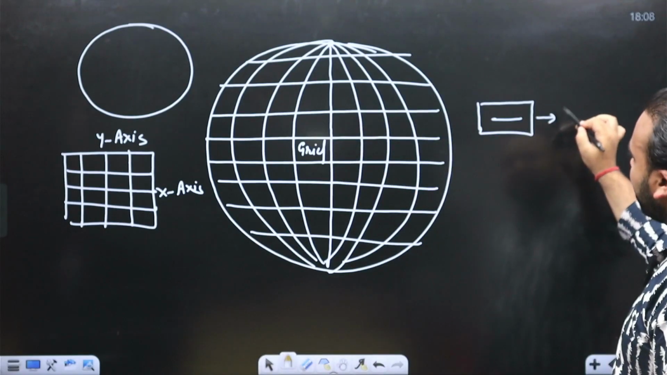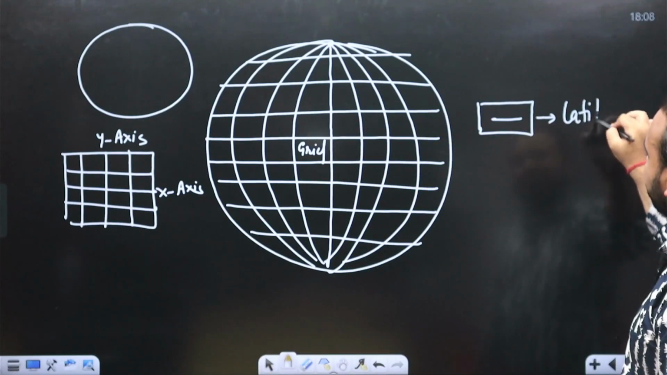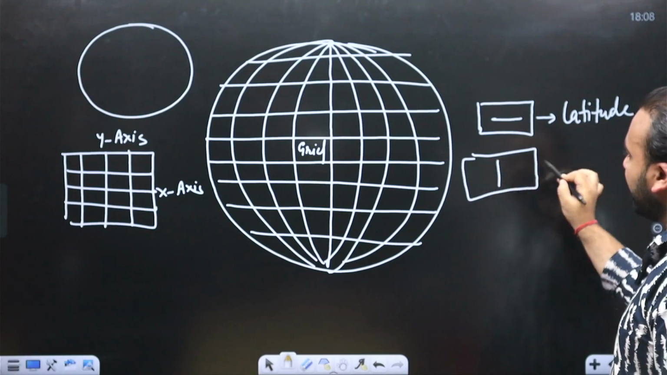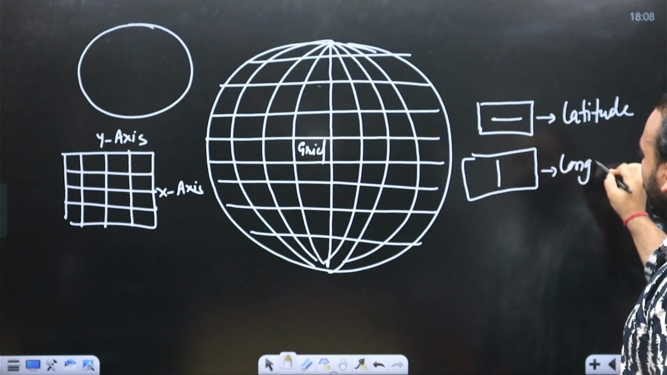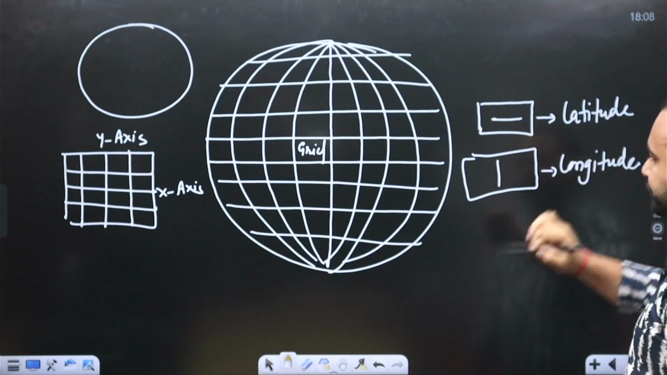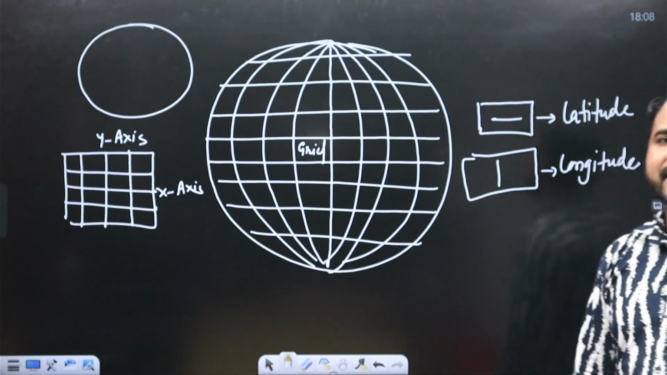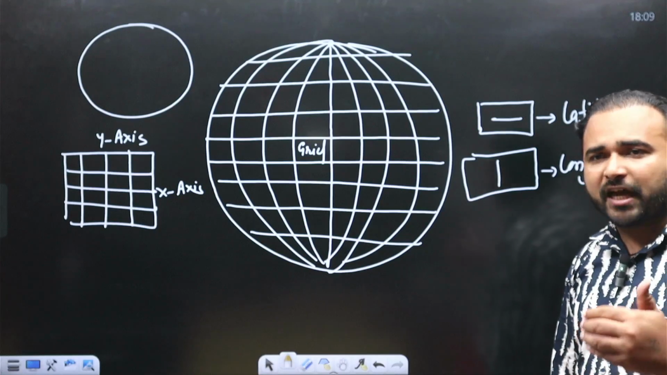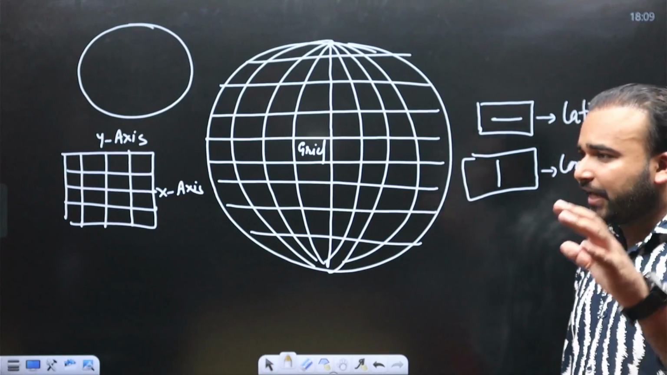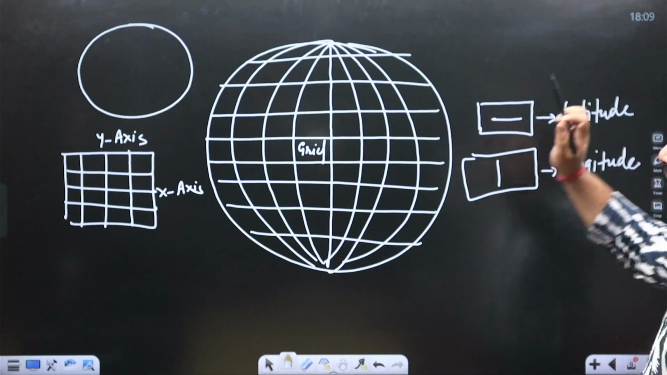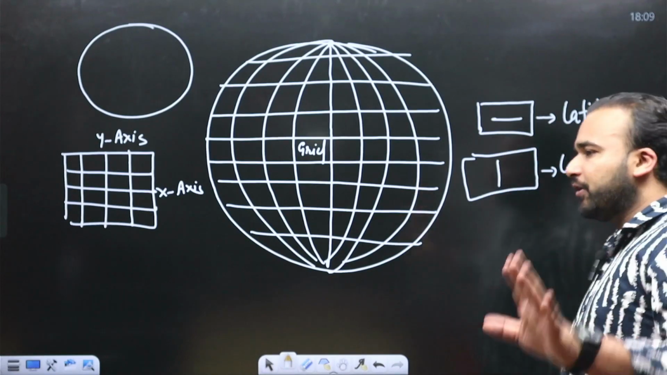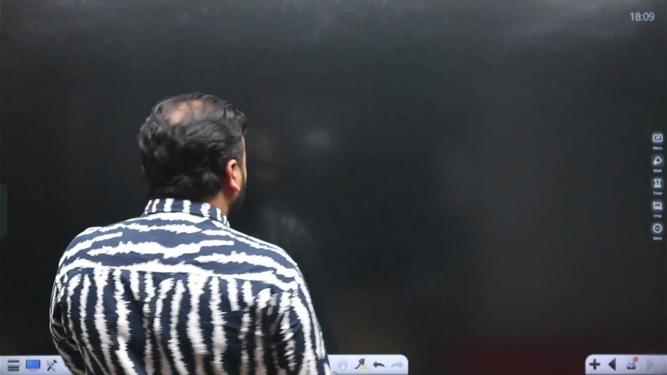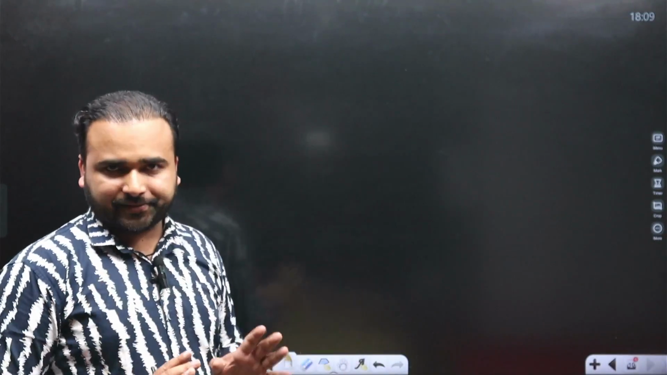For horizontal lines, there is a word latitude. For vertical lines, these are longitude. But these lines are not so simple. There is some type of twist. Actually, if we simply talk about the latitude, listen up carefully here. Actually, latitudes are not lines.